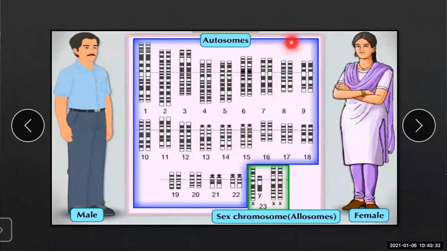For the female, these 44 chromosomes are the same, but the sex chromosomes, the allosomes, show XX. Understand? Due to these numerical changes, genetic disorders also occur.